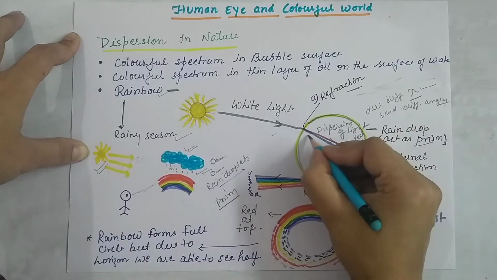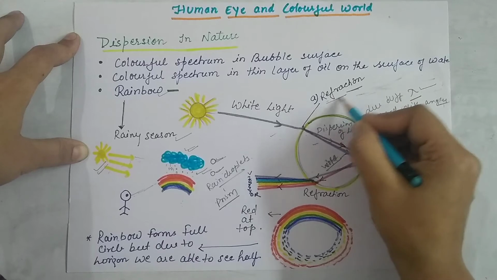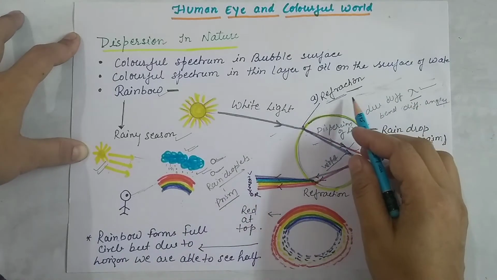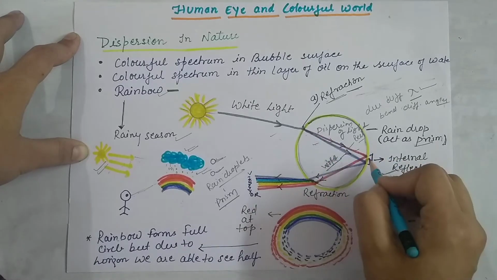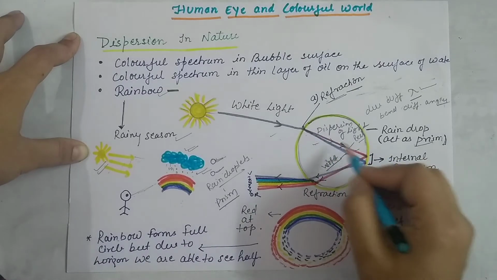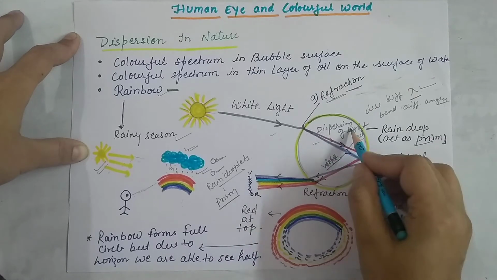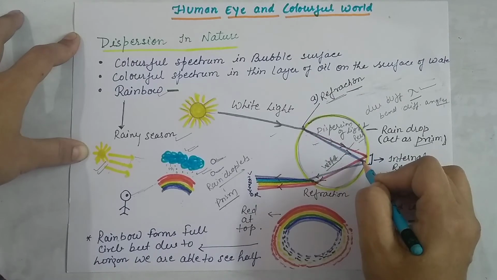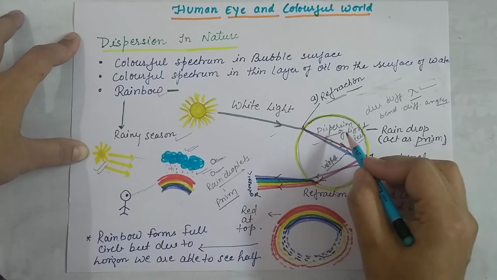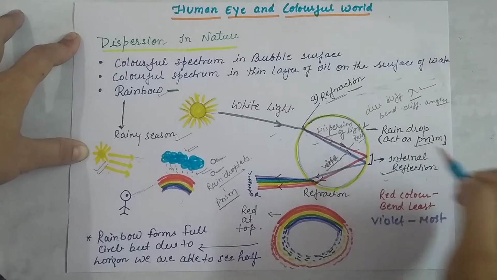The first process that takes place is refraction, and then the splitting of the light inside the rainbow droplet is called dispersion of light. This splitting of white light into the 7 colors is called the dispersion of light.